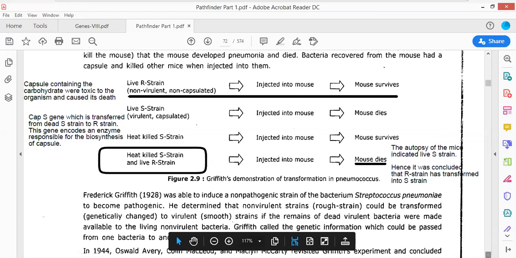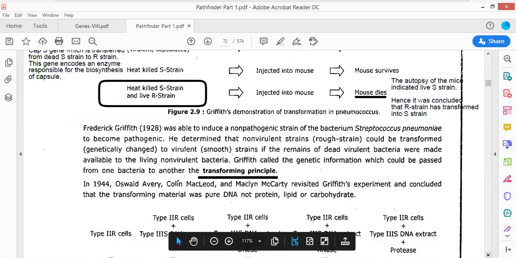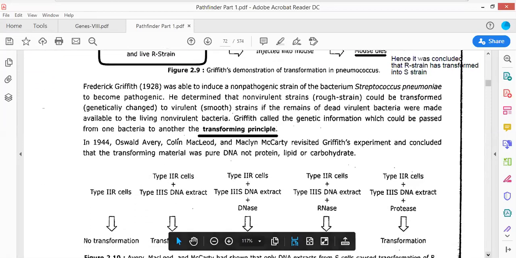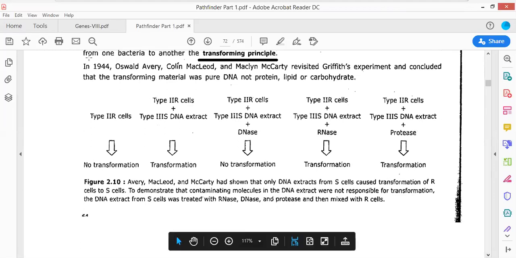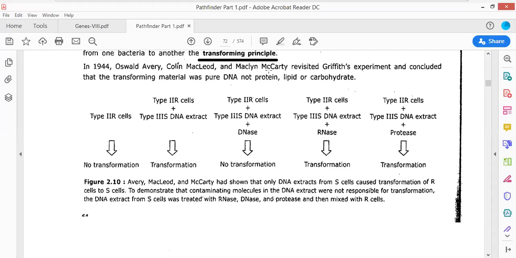Okay, now look forward. It was Griffith. After this transforming principle became known, there were three scientists who performed different experiments. One was Avery, another one was MacLeod, and the third was McCarty. These three scientists performed the most important experiment proving that the genetic material is DNA in nature. Those three were Avery, McCarty, and MacLeod.